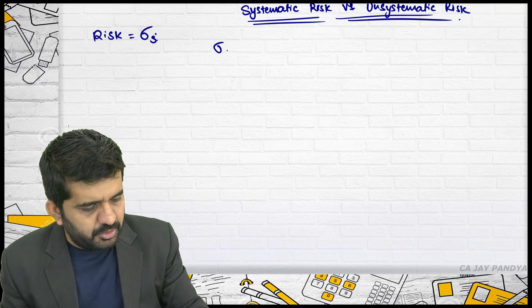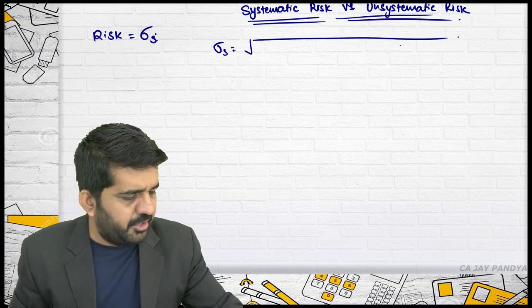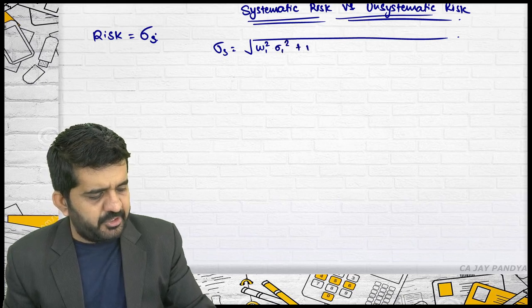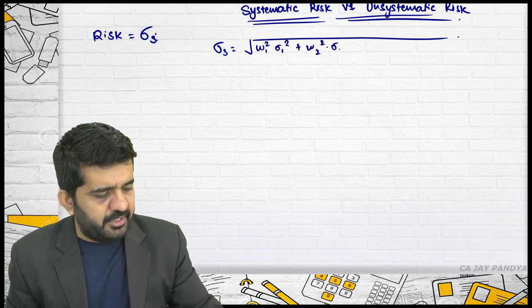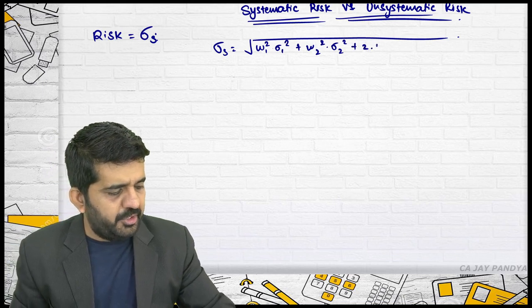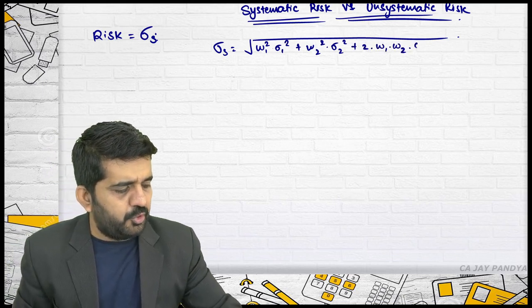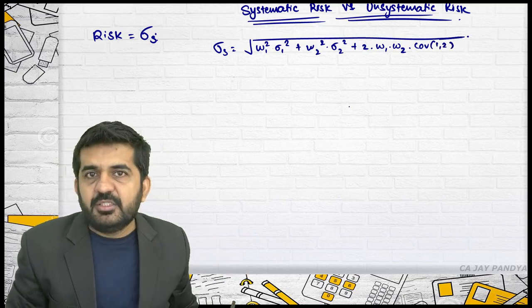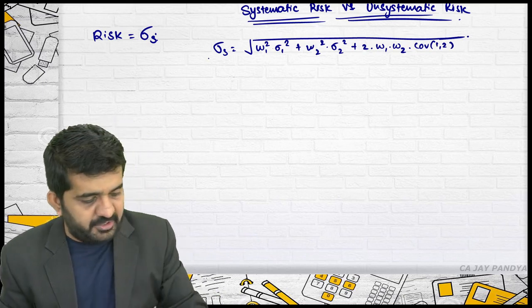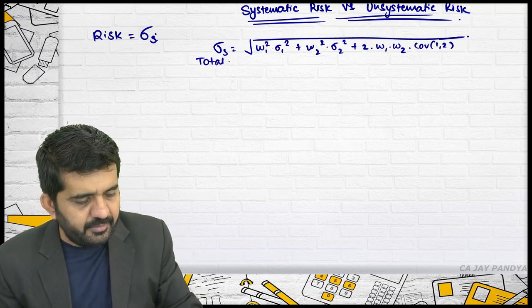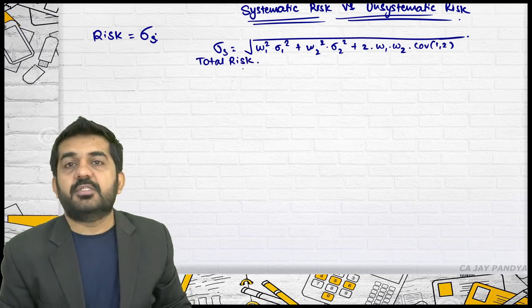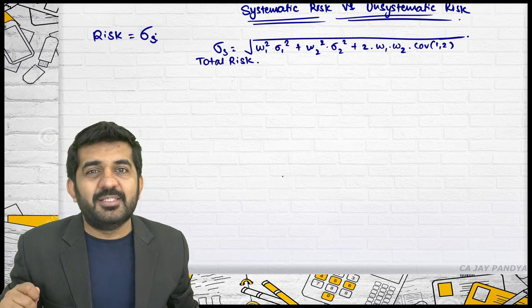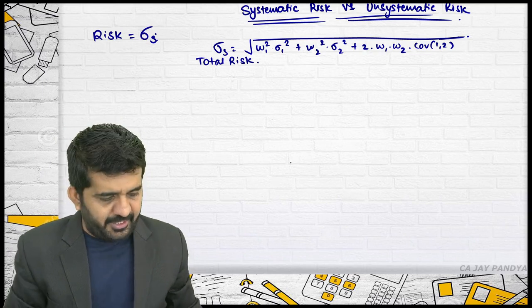Is it alright? The risk in standard deviation is under root W1 square into standard deviation of 1 square plus W2 square into standard deviation of 2 square plus 2 into W1 into W2 into covariance of 1, 2. So this we have learned. This is how I can find out the total risk. Now this risk will be total risk. Out of this total risk, what is systematic risk? Try to concentrate.